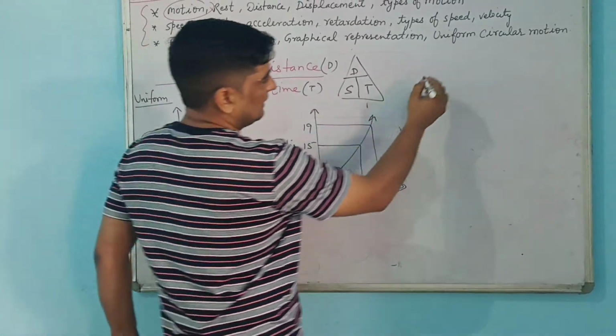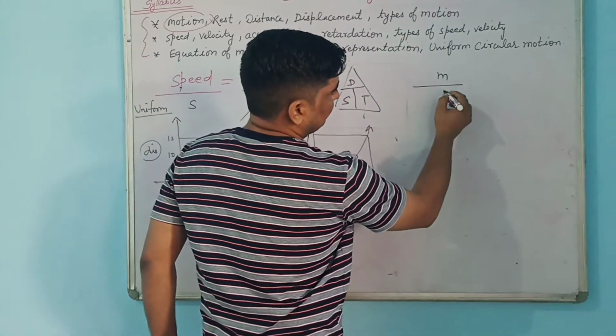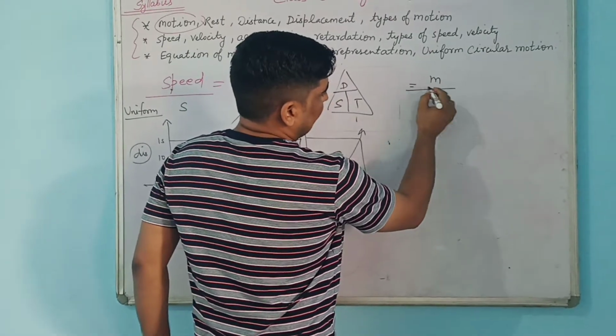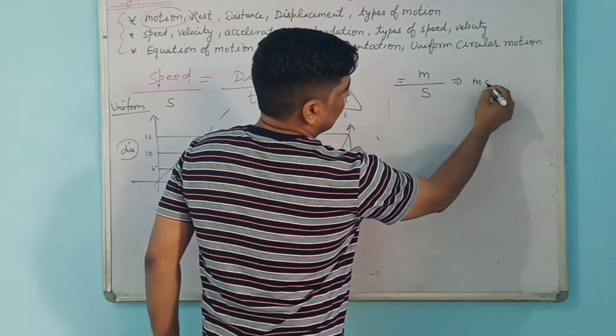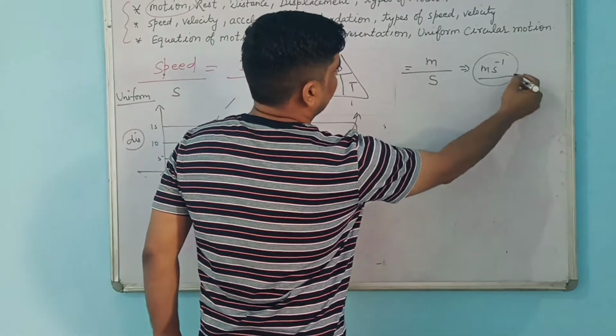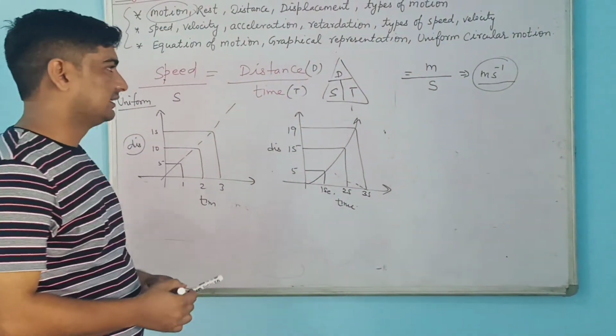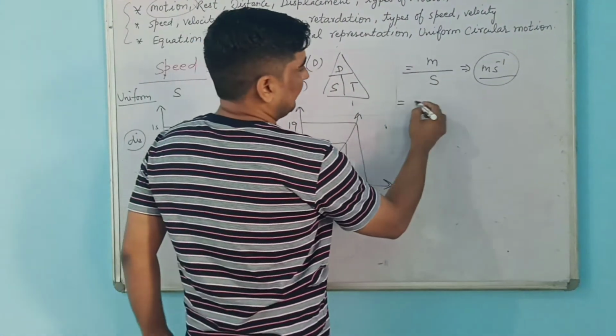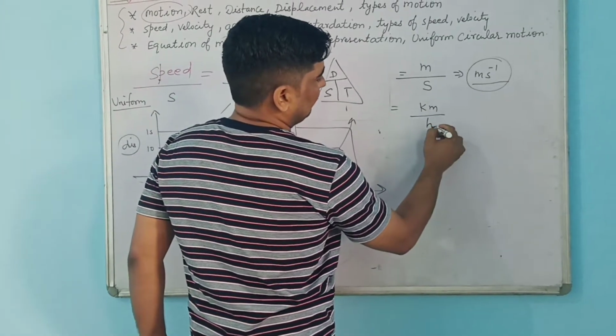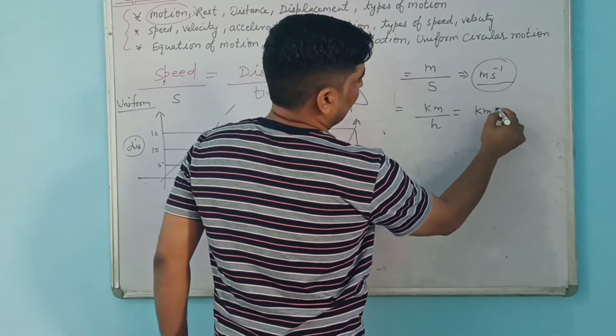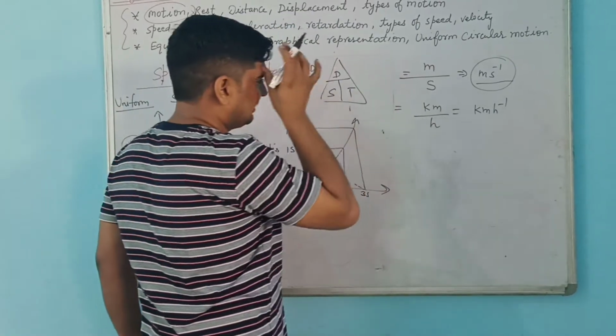And what is the unit? Distance, as I told, the standard unit is meter divided by second. So we will call it meter per second. This is very important. Meter per second. Units you should know. Sometimes you will find it in kilometer per hour also. Kilometer divided by hour, so you will write it kilometer per hour. How to convert that you should know.